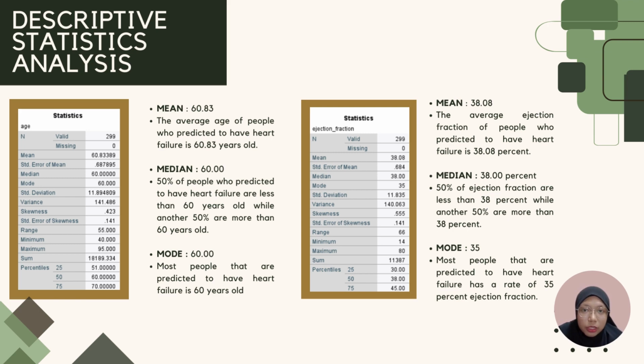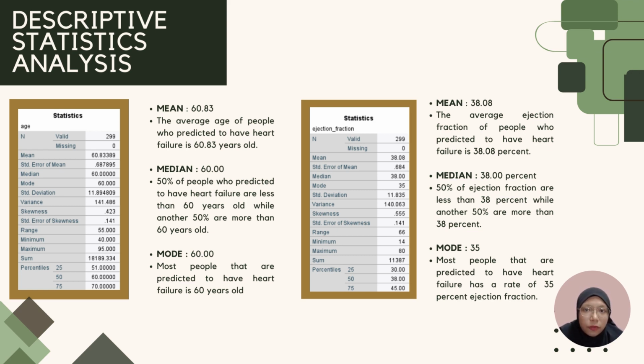Next, for the ejection fraction table, the mean of the data is 38.08. It means that the average of ejection fraction of people who are predicted to have heart failure is 38.08%. For median, it shows that the median of the ejection fraction data is 38%. It means that 50% of ejection fraction are less than 38%, while another 50% are more than 38%. Lastly, for mode value, the value is 35.00.